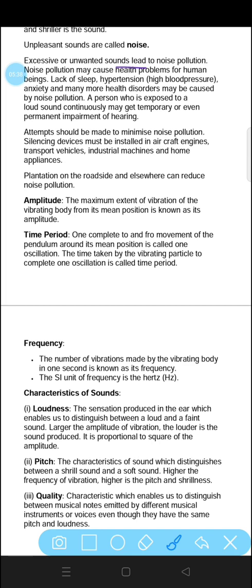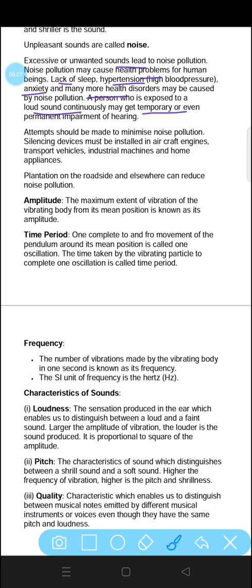Noise pollution may cause health problems for humans like lack of sleep, hypertension, that is high blood pressure, anxiety, and many more health disorders. A person who is exposed to loud sound continuously may get temporary or even permanent impairment of hearing. A person who is always exposed to loud sound could lose his hearing ability.